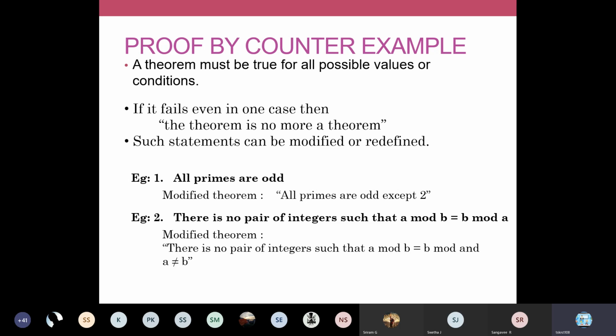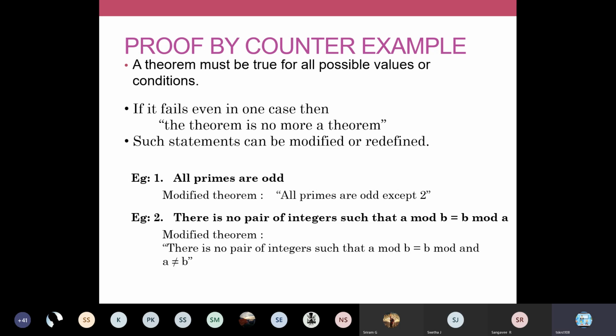So take this statement, all primes are odd. Consider this as a theorem. You analyze this theorem and find out at least one case where this theorem goes false. So, all primes are odd.